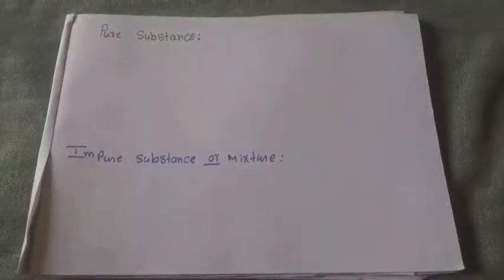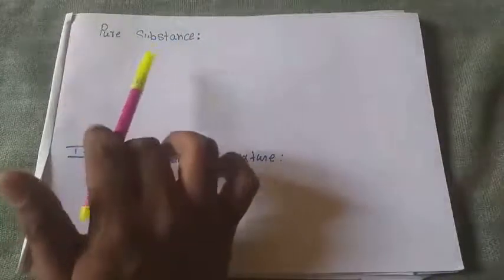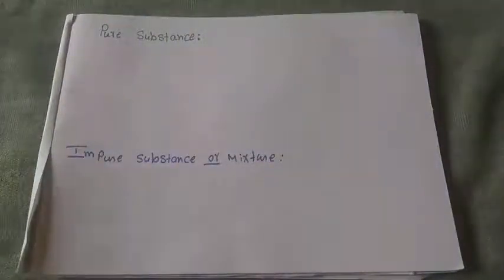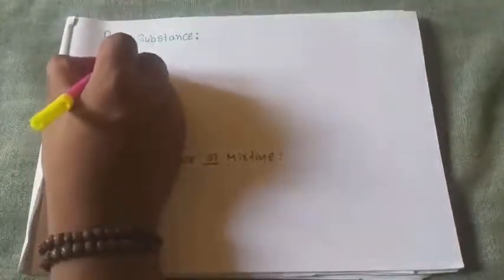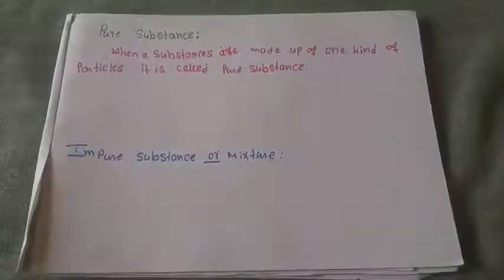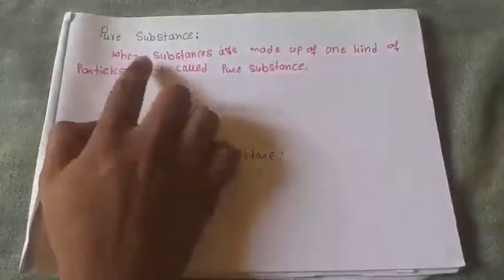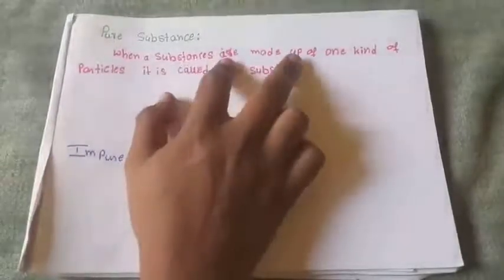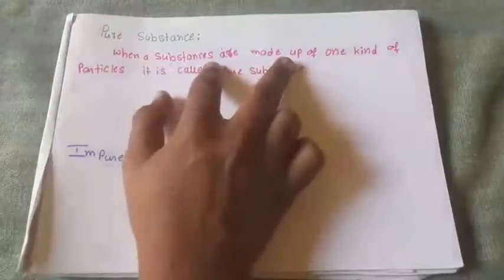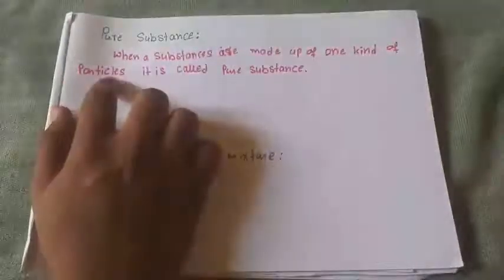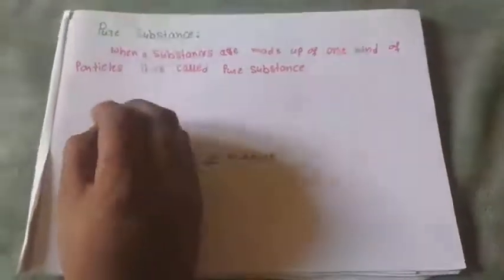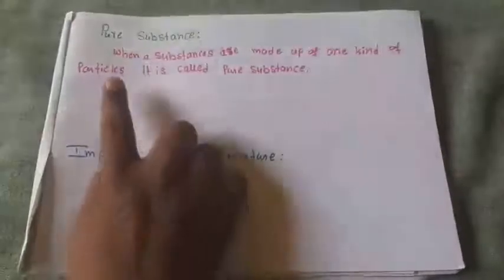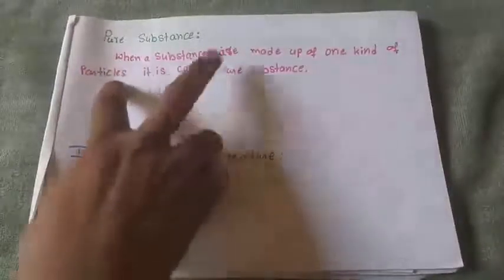Pure substances are made up of only one kind of particles. The rough definition of a pure substance is: when a substance is made up of only one kind of particle, we call it a pure substance.